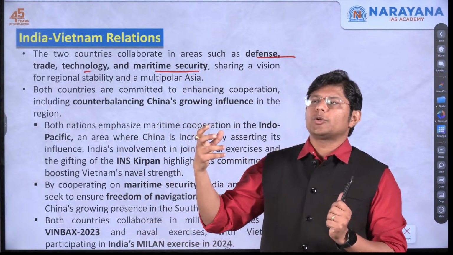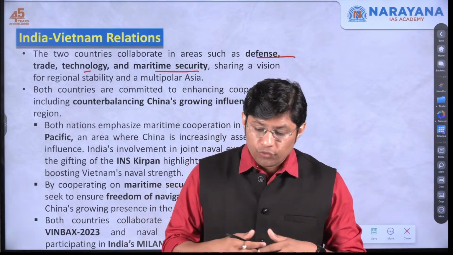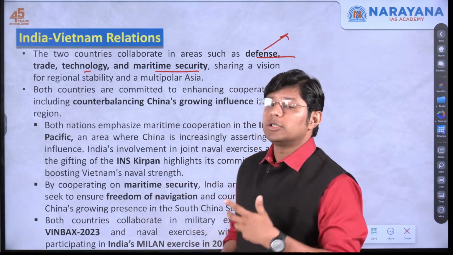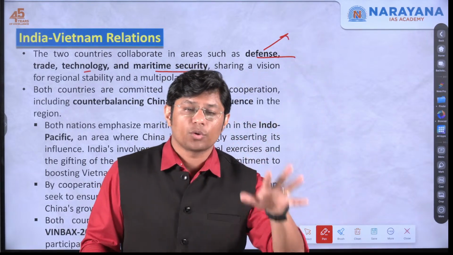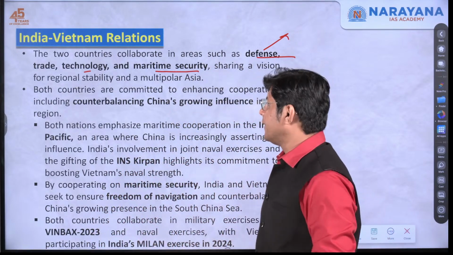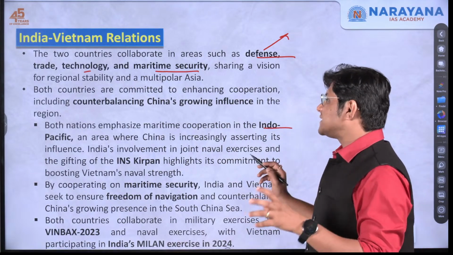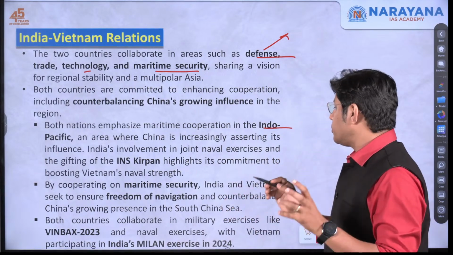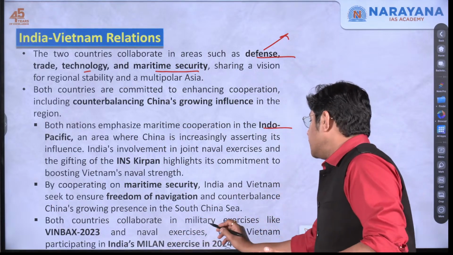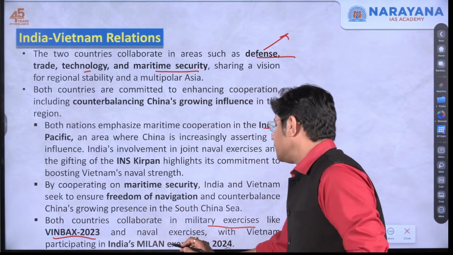As China is trying to pressurize both these countries, both the countries are coming together to work with each other in defense related areas to counterbalance China's growing hegemony or power in the region. For example, in the Indo-Pacific region, both the countries collaborate in military exercises like the VINBAX and MILAN exercise.